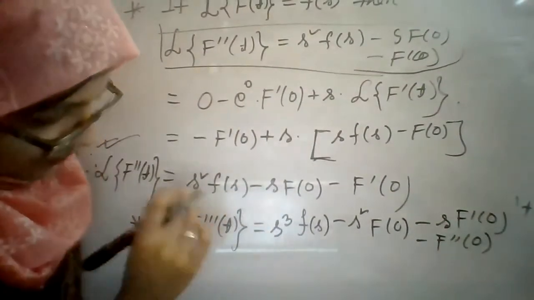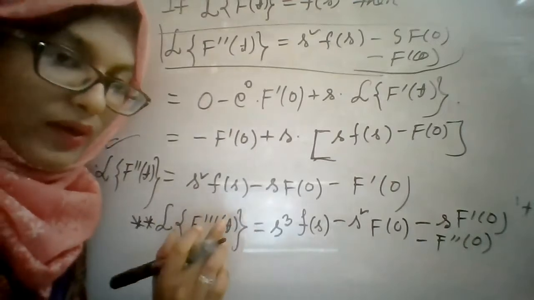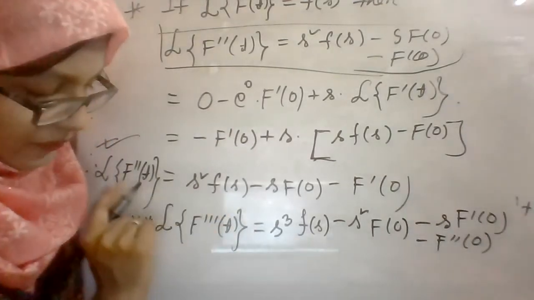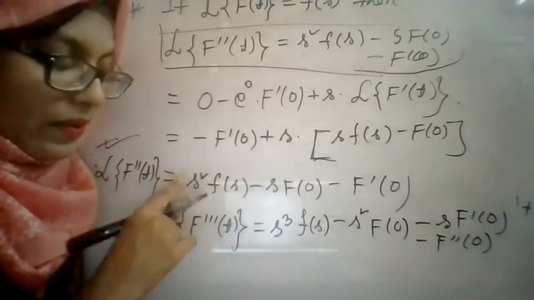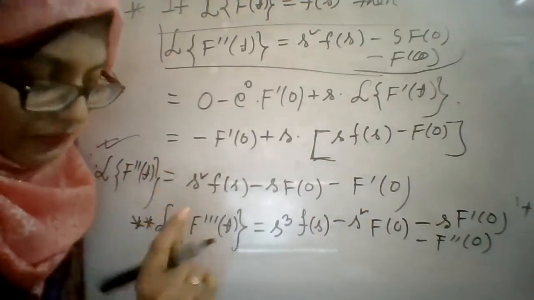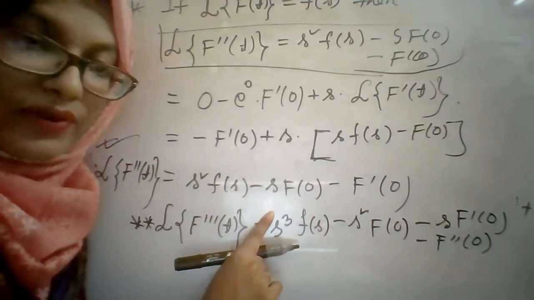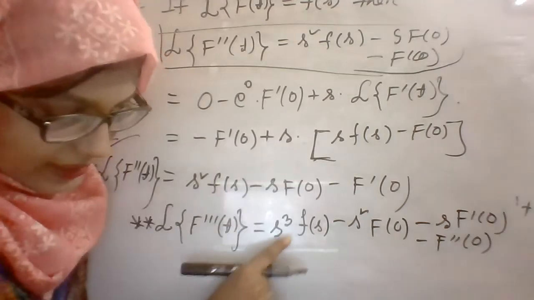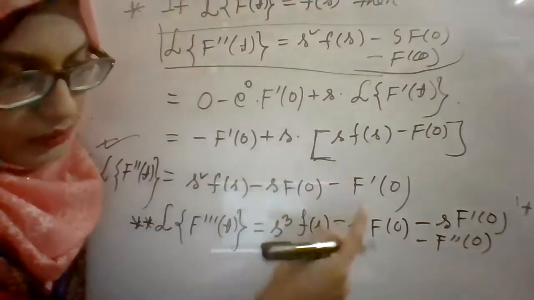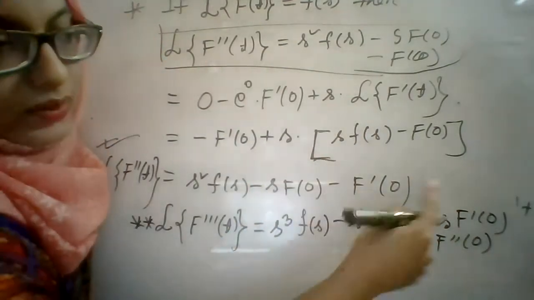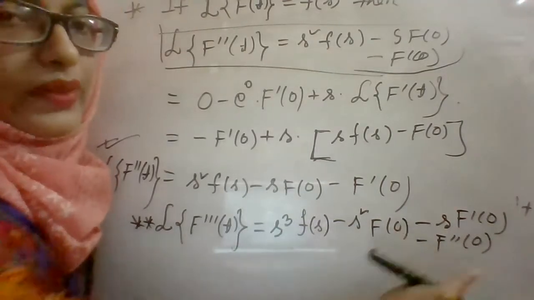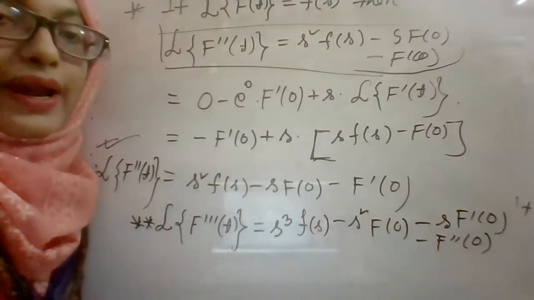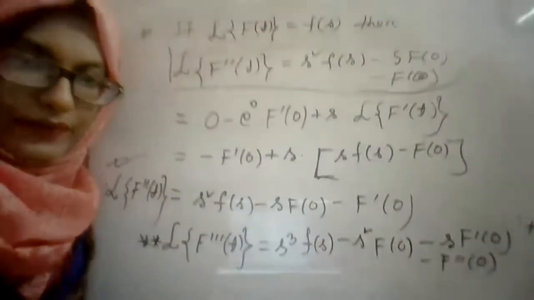What is this? If you make a comparison between second order and third order derivatives, for second order it is s square f of s. That means the power of s starts from 2, but for the third derivative it starts from 3. So the first term will be s cube f of s, the second s square f of 0, the third s f prime 0, and the last f double prime 0. In a similar way, you can find the formula for the fourth order derivative.